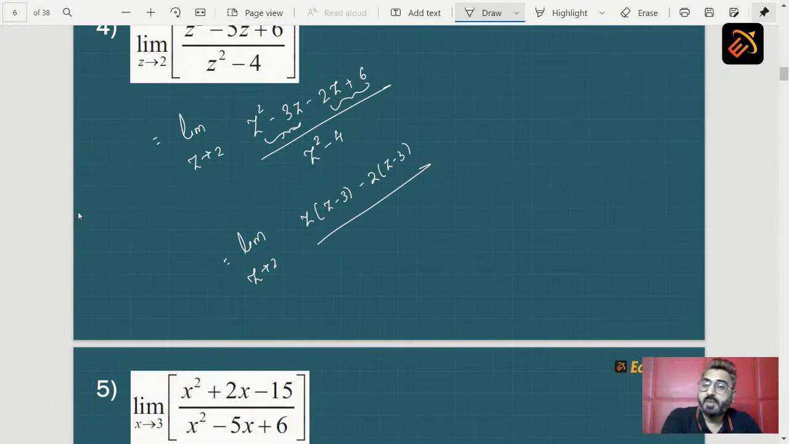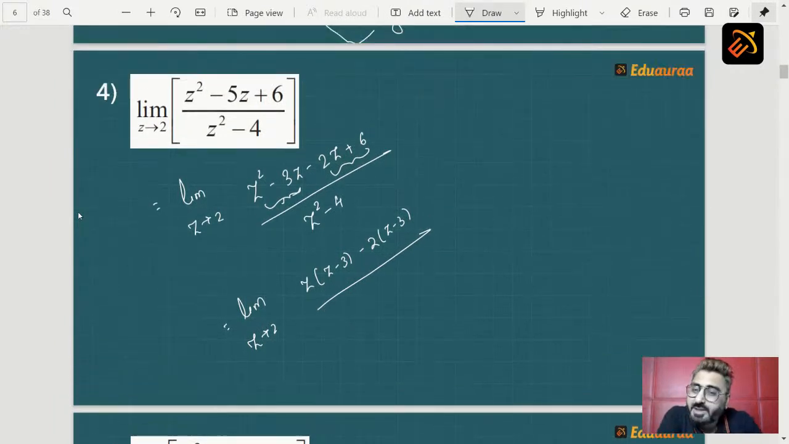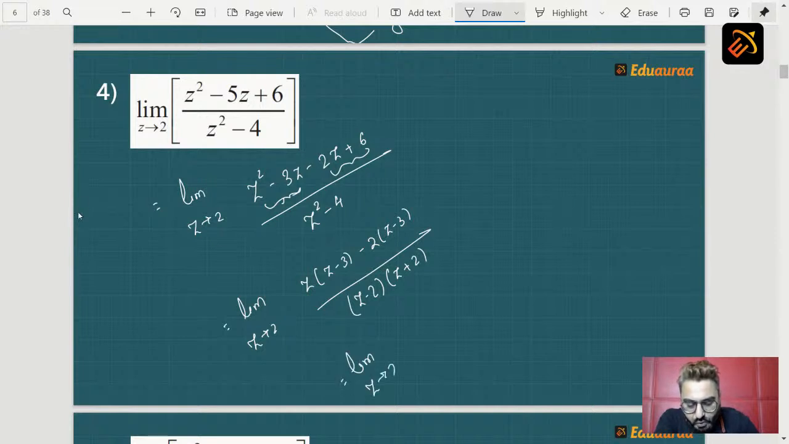Can we write z square minus 4? Looking at this denominator, does it remind you of something? Yes, a square minus b square form. So a minus b, a plus b formula. So can we write this as z minus 2 into z plus 2? Now the next step will become limit z tending to 2 z minus 3 into z minus 2 upon z minus 2 into z plus 2.